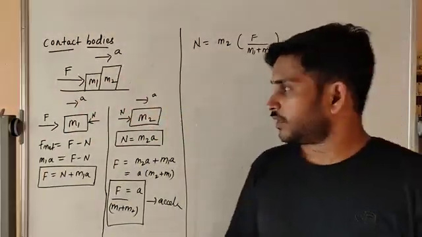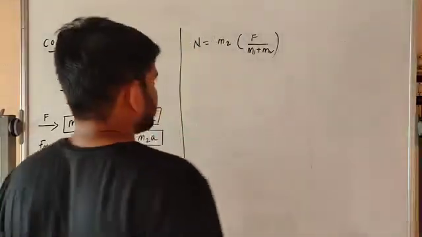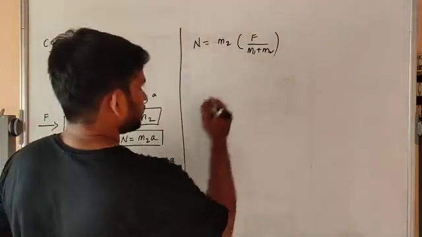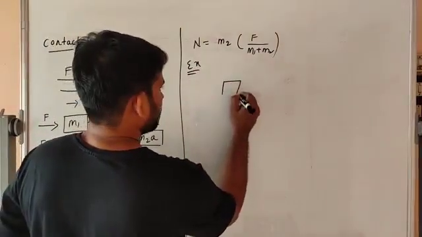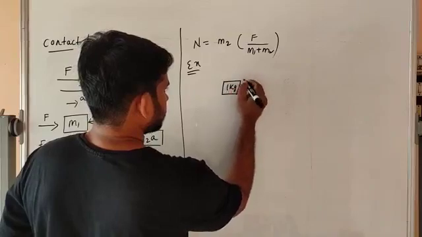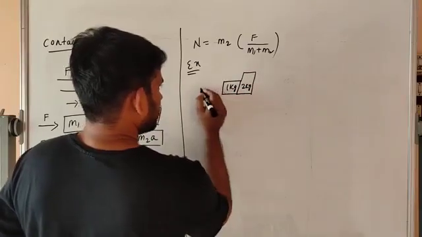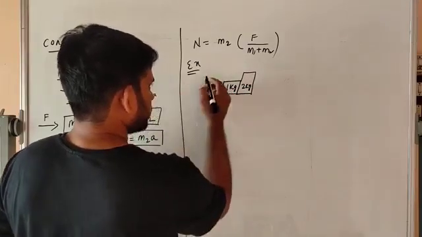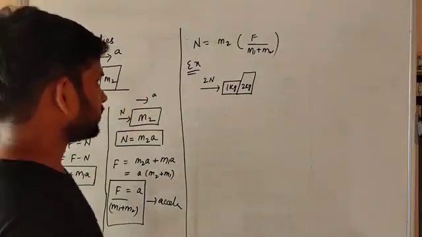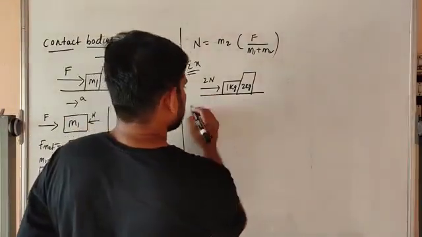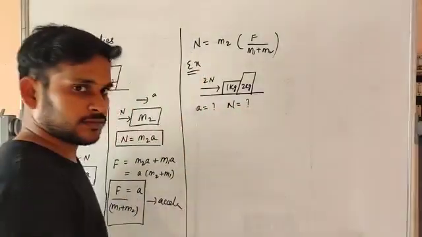Okay. Now we have to do one example from this. Let's say, for example, M1 block is 1 kg, M2 is 2 kg, and the force F is 2 newtons. What about acceleration and normal force?